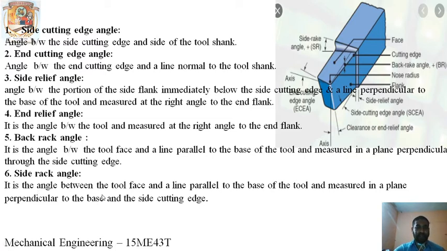Side rake angle is the angle between the tool face and the line parallel to the base of the tool, measured in a plane perpendicular. This is the side rake angle, you can see here. A line perpendicular to the base of the tool, and a line drawn from the face of the tool. This is the face here. So a straight line from the face of the tool, and a line perpendicular to the base of the tool. Again, this is the straight line and this is the angular line. So the angle between these two lines is known as side rake angle.